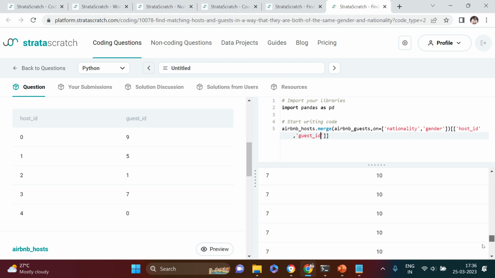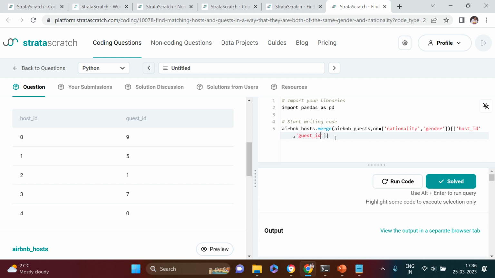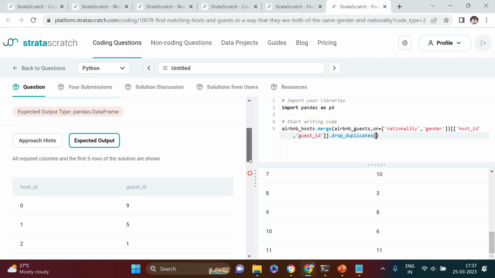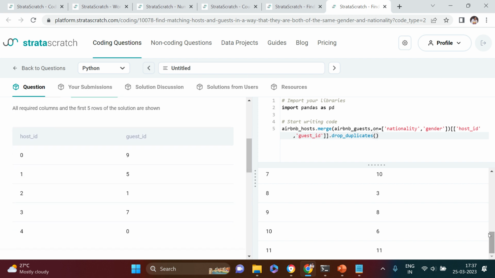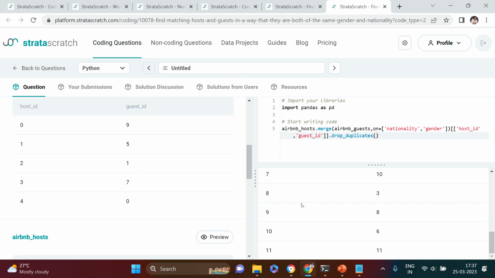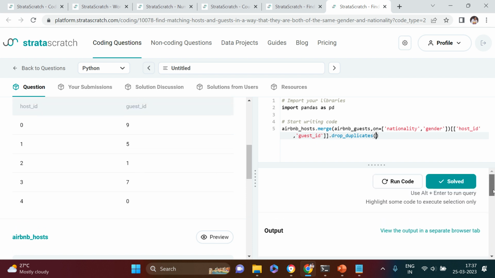Now what you can do is the duplicate removal, right? So let's put in drop duplicates, and now see the answer. It looks similar, is it? Or is it different? 0915, 0915 21, etc. Here it can show only 5 records, so that's why we are not seeing all of them. Let's see if the answer is correct or not. Oh, the answer is correct. You see, we got it.